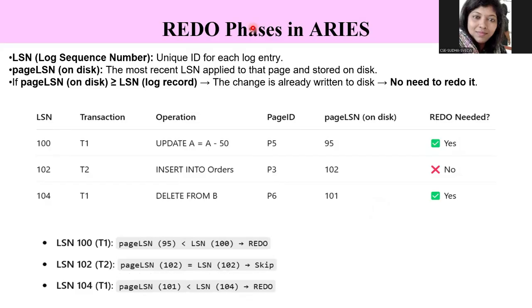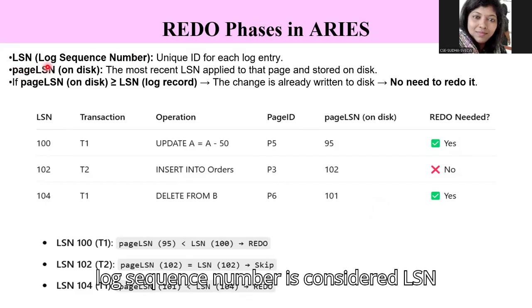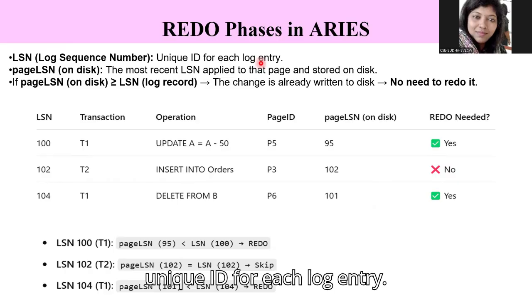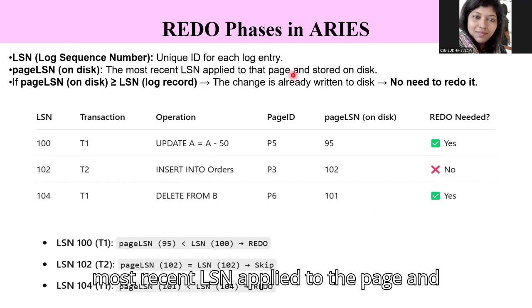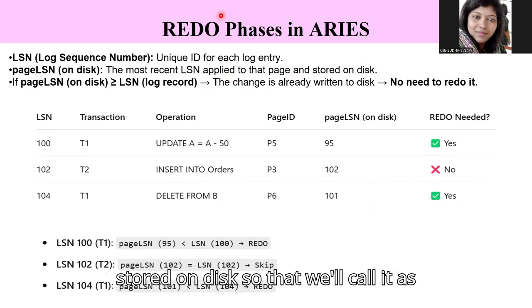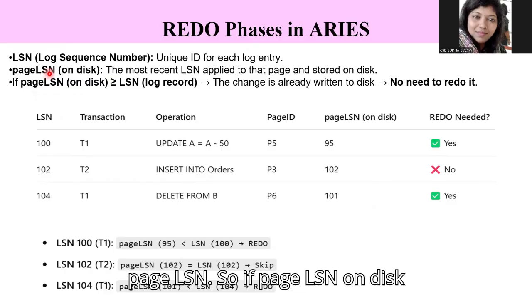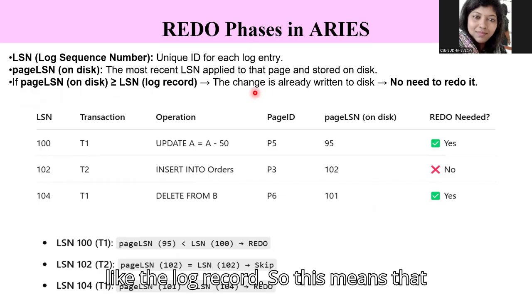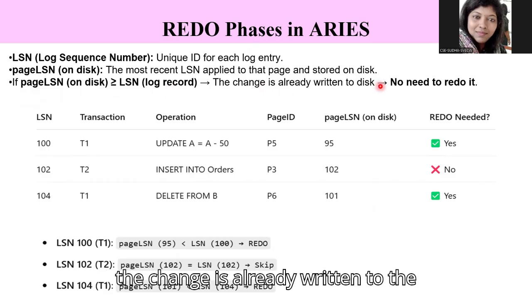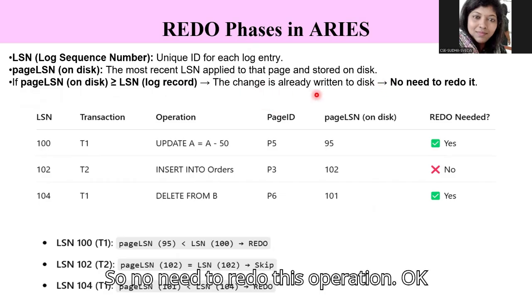The log sequence number, LSN, is the unique ID for each log entry. The page LSN is the most recent LSN applied to the page and stored on disk. So if the page LSN on disk is greater than or equal to the LSN of the log record, this means that the change is already written to the disk. So there is no need to redo this operation.